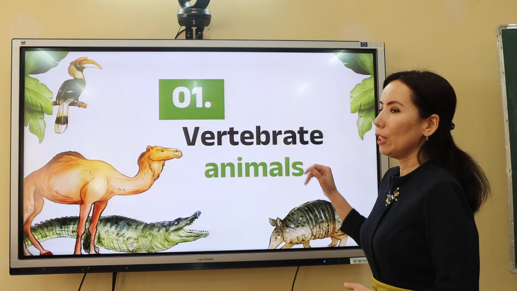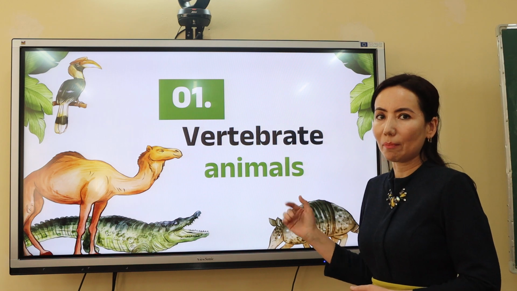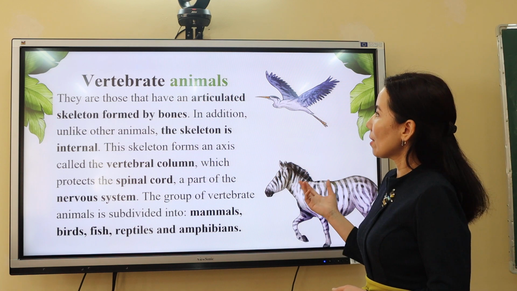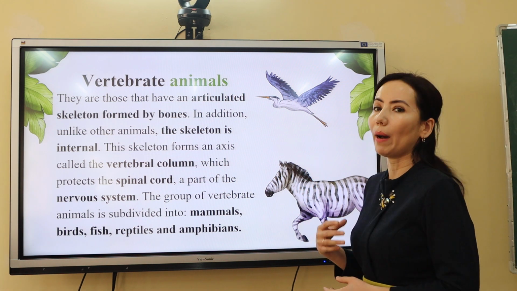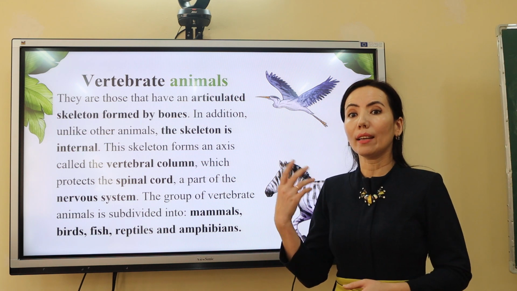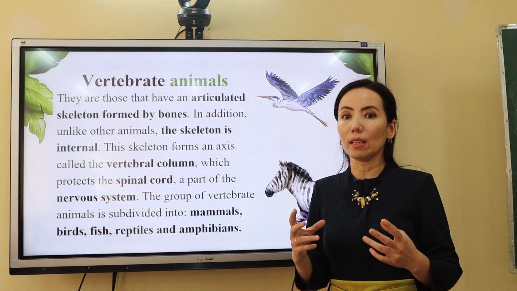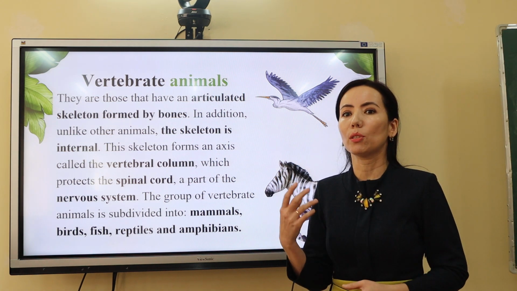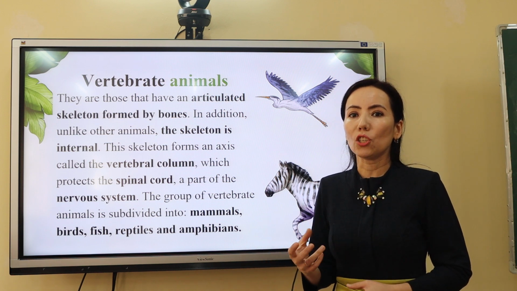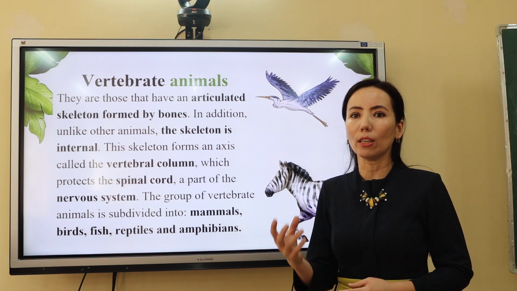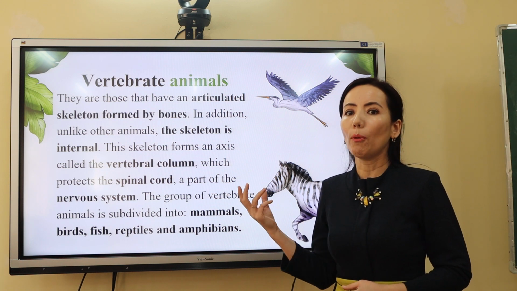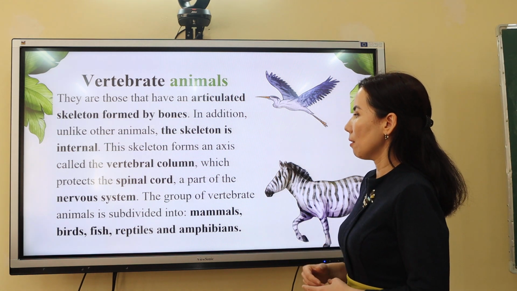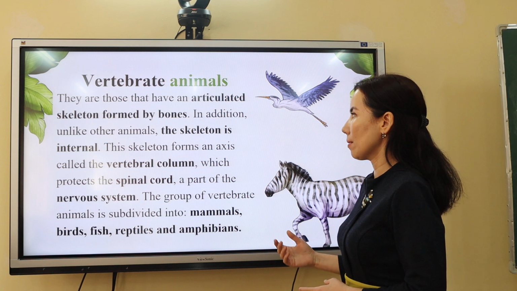So the first part is vertebrate animals. Vertebrate animals are those that have an articulated skeleton formed by bones. In addition, unlike other animals, the skeleton is internal. This skeleton forms an axis called the vertebral column, which protects the spinal cord, a part of the nervous system. The group of vertebrate animals is subdivided into mammals, birds, fish, reptiles, and amphibians.